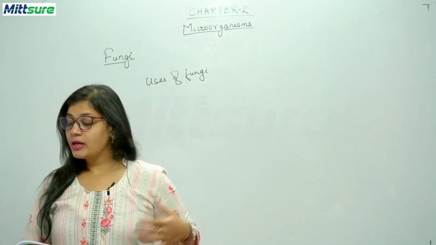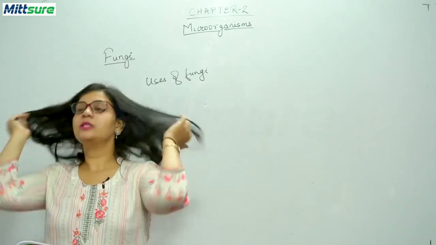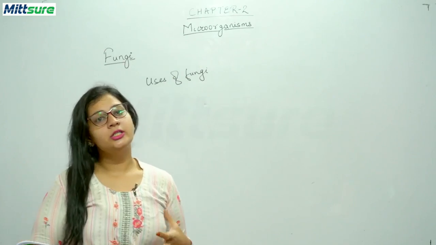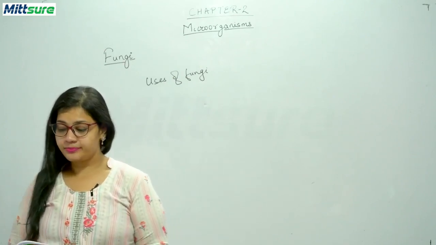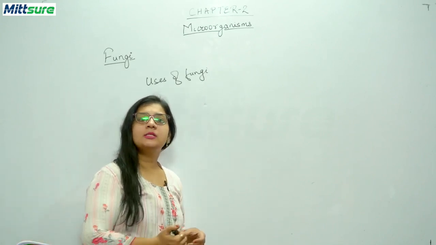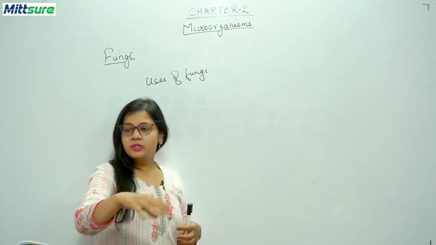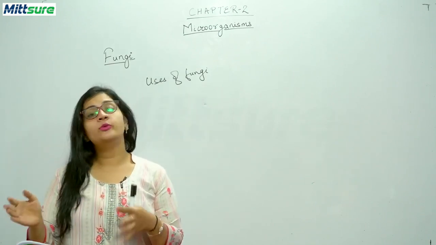Now students, there is a fact side given, that is idli and dosa. You know they are South Indian dishes, and they are prepared from a mixture of powdered dal and rice. What happens in these idlis and dosas? This mixture is allowed to stand for a few hours.